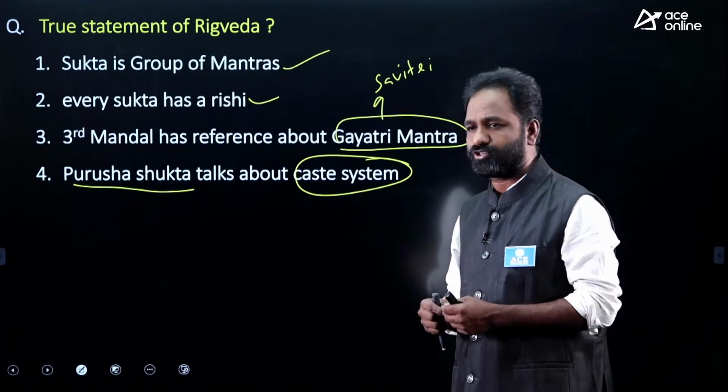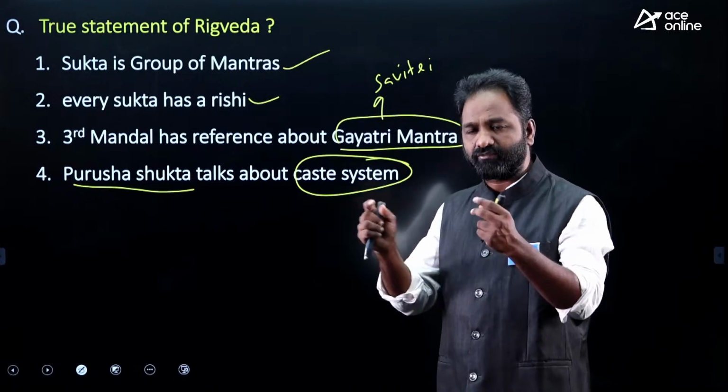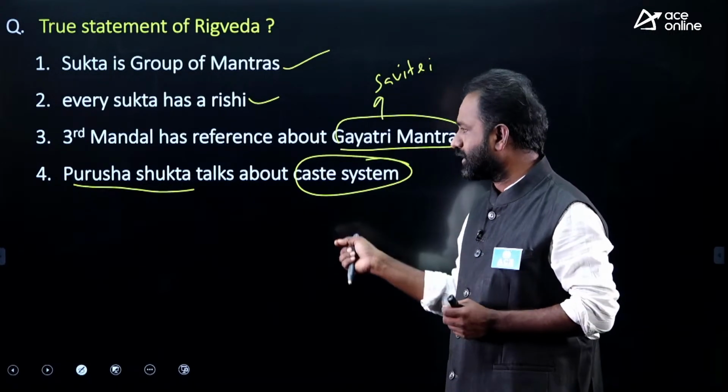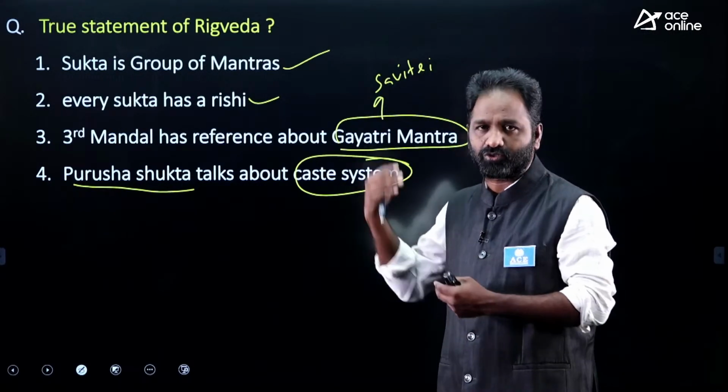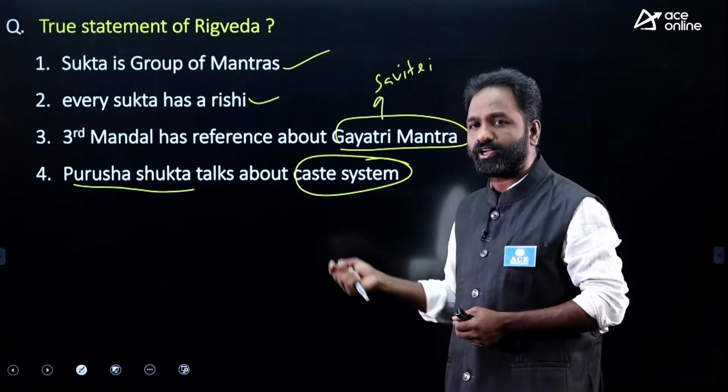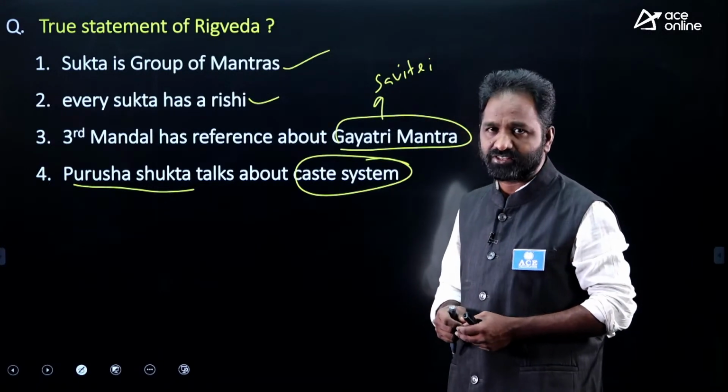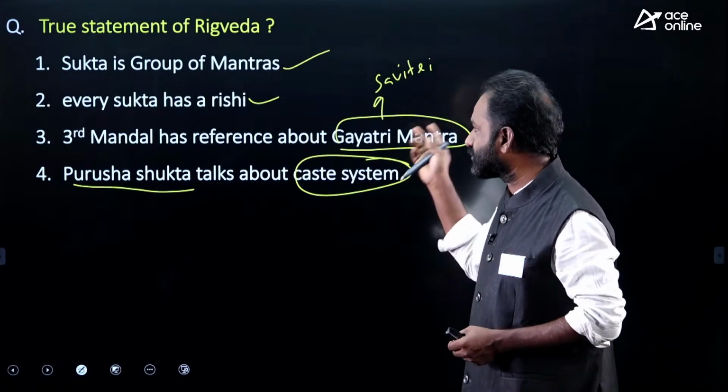These are some expected questions. Gayatri mantra is mentioned in which Veda? Rigveda. Purusha Sukta is a later addition to the Rigveda. Which chapter talks about the caste system? Purusha Sukta. Is it clear? Okay, Gayatri mantra talks about which goddess?